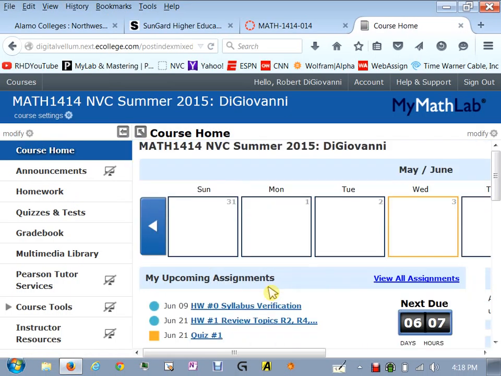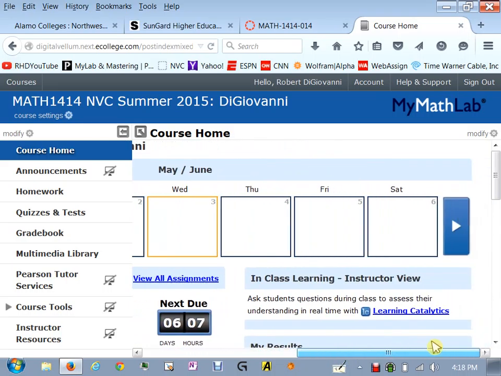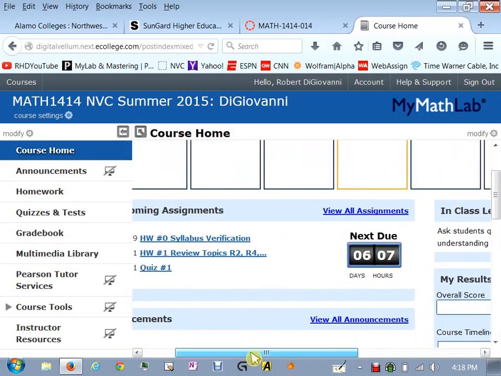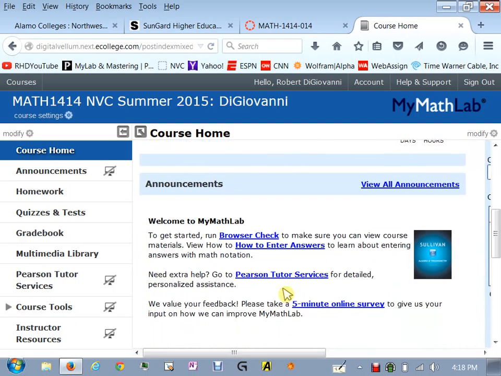I forgot to tell you about this page. This home page shows you kind of a calendar of when things are due. It tells you when the next due date is and what's due on those days. Any announcements. Make sure you do run this browser check. It just checks to make sure your computer is configured properly so you can do this course and not run into any issues where the problems weren't coming up or something. Do that before you actually get too deep into anything.